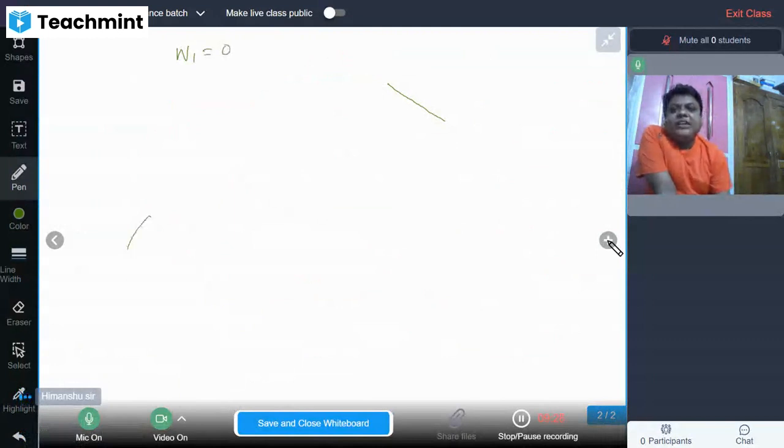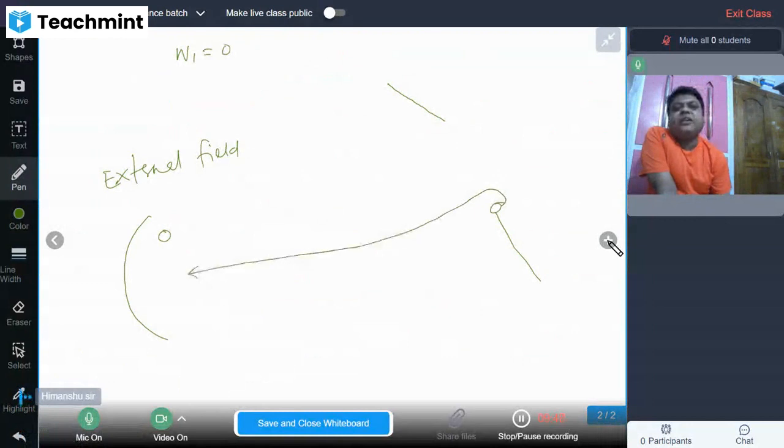Because there is no external field, and there is no internal opposition or attraction or repulsion of the charges. So when a charge is coming from infinity to the point, there is no opposition. So work done is evidently zero.